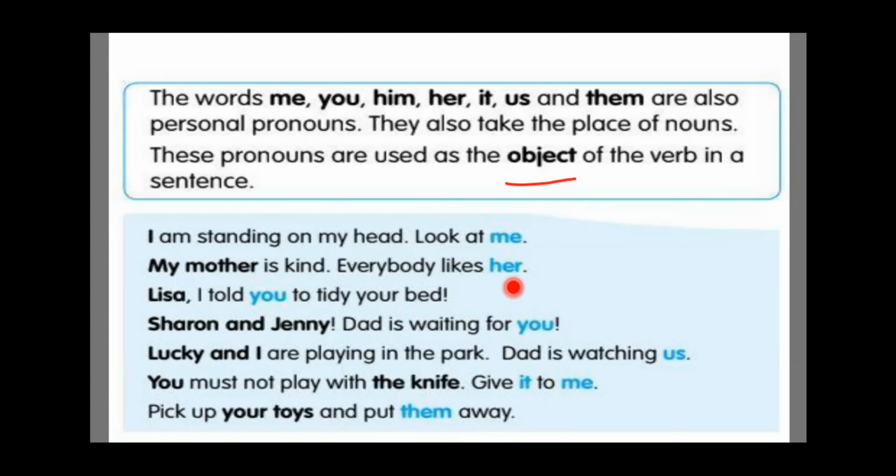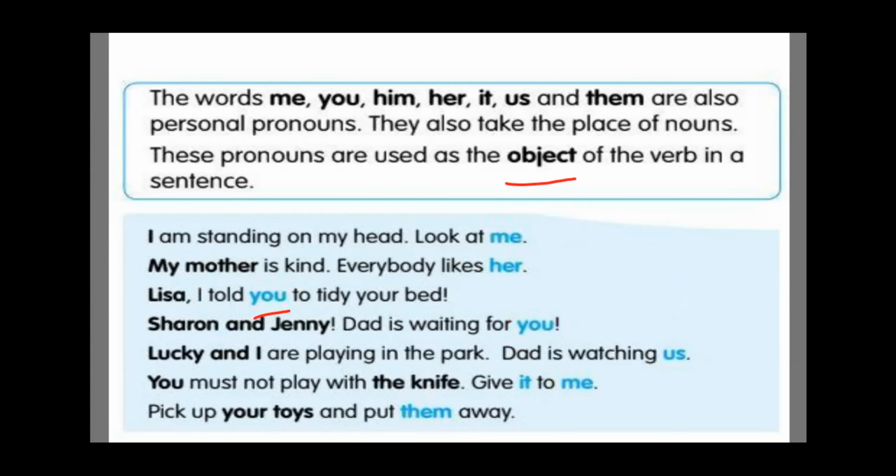Where is the object pronoun? At the end of the sentence. Yes. Here it is not at the end, but can you see it is not at the start, right? So it is in the middle. Here it is in the middle. Here it is at the end. Usually objects come at the end, but subjects come at the beginning.